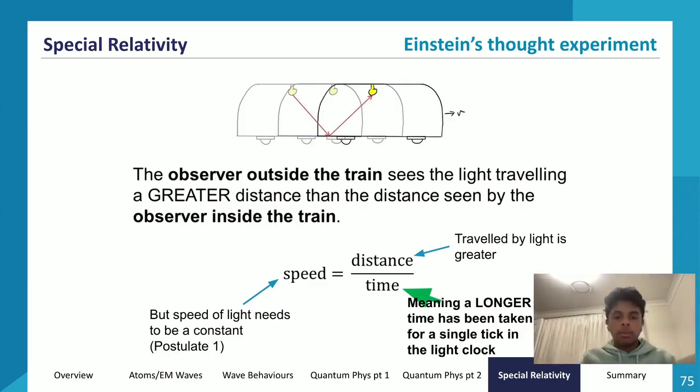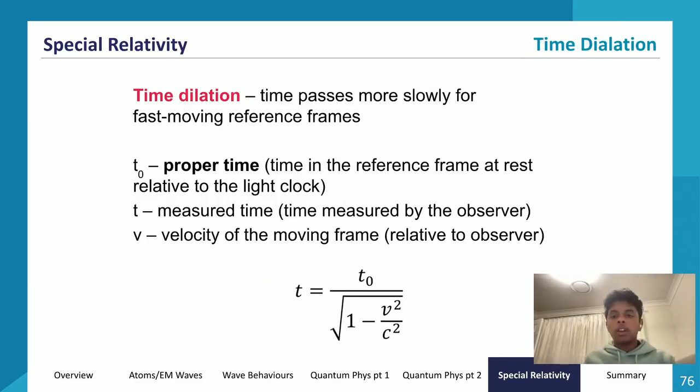And so now let's keep going to the mathematical way of representing this, and we represent this through time dilation. This is what the equation with time dilation looks like. You will have it in your data sheet. So we have proper time, which is the time in the reference frame at rest relative to the clock. So proper time is like the actual time that is taken. If someone inside the train measures the time taken for light to go up and down, then that's proper time.